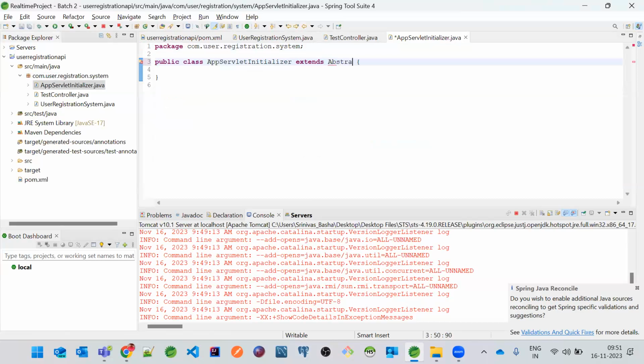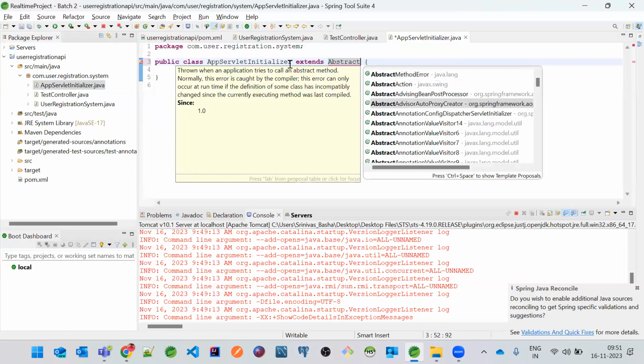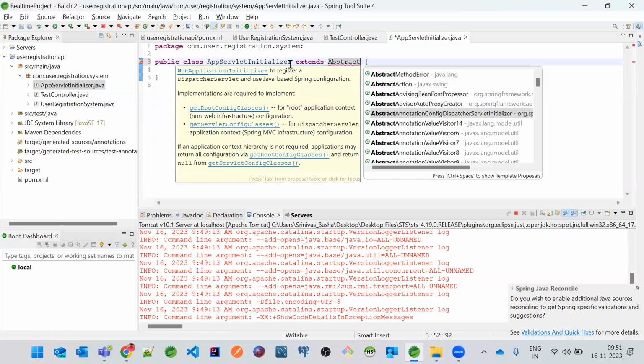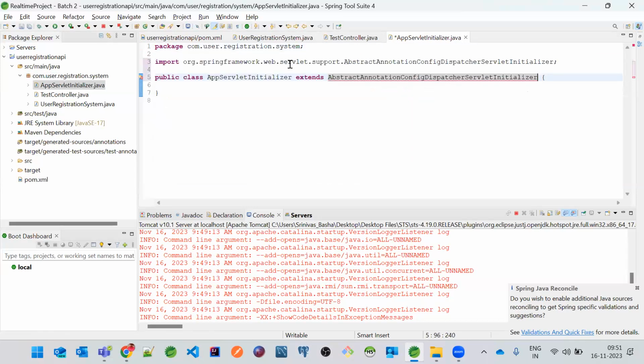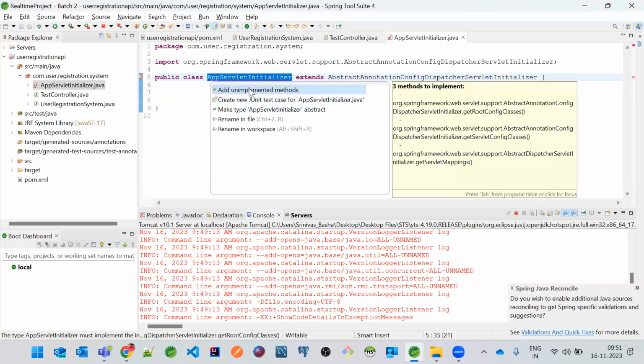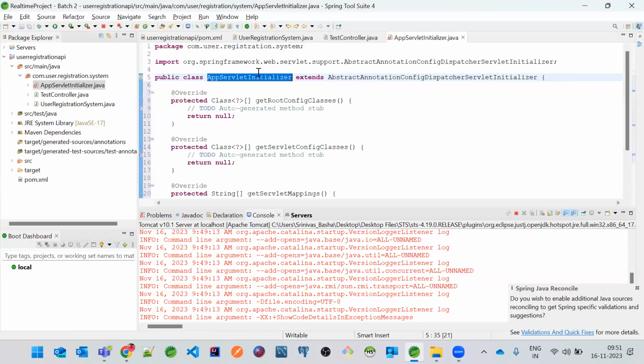So there is something called AbstractAnnotationConfigDispatcherServletInitializer. This will initialize our dispatcher servlet. Dispatcher servlet is the servlet which runs on a Tomcat server and it accepts the browser requests. Okay. Now to make it work, we need to configure some methods.